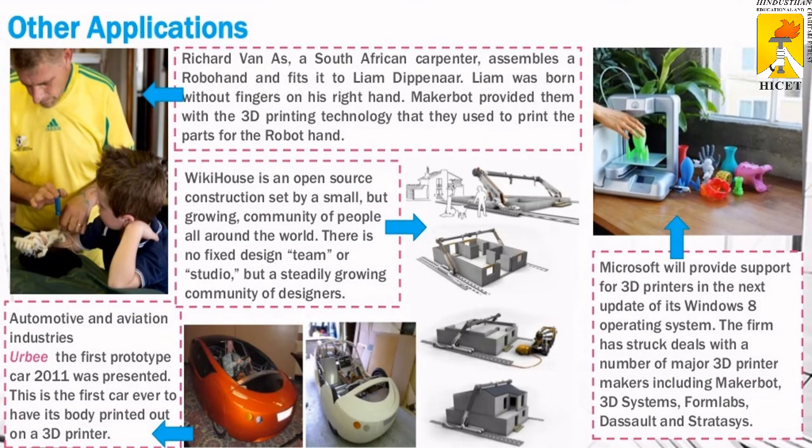Other applications are directly used on humans. Richard, a South African carpenter, assembles a robo hand and fits it on Liam. Liam was born without fingers on his right hand. So that is covered by 3D printing technology using a robot hand.